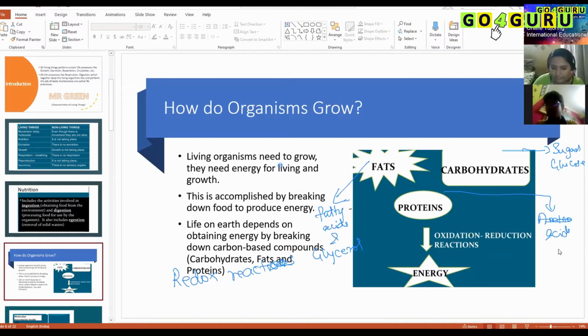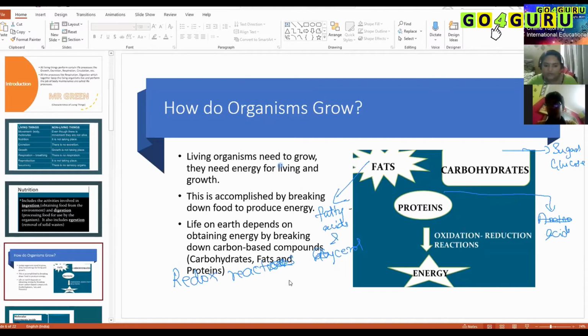In terms of electrons, oxidation is the loss of electrons. When any chemical loses electrons, I would say it is oxidized. When any chemical gains electrons, I would say it is reduced.